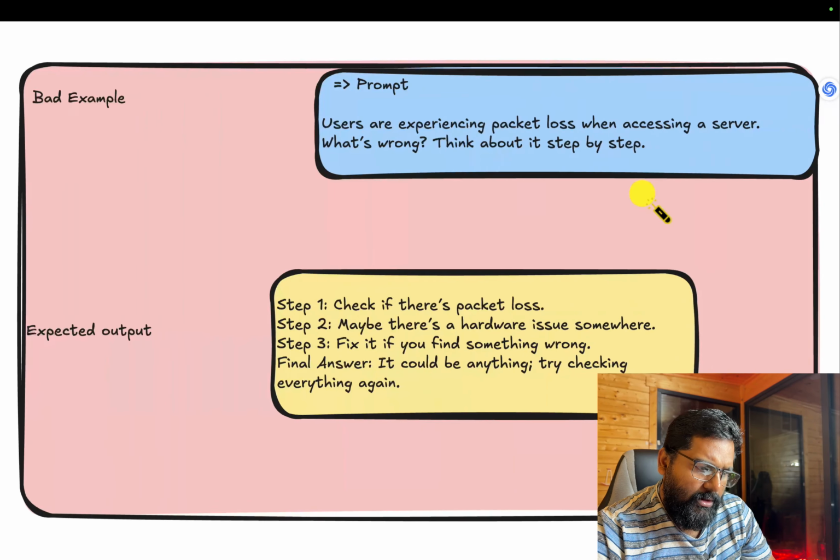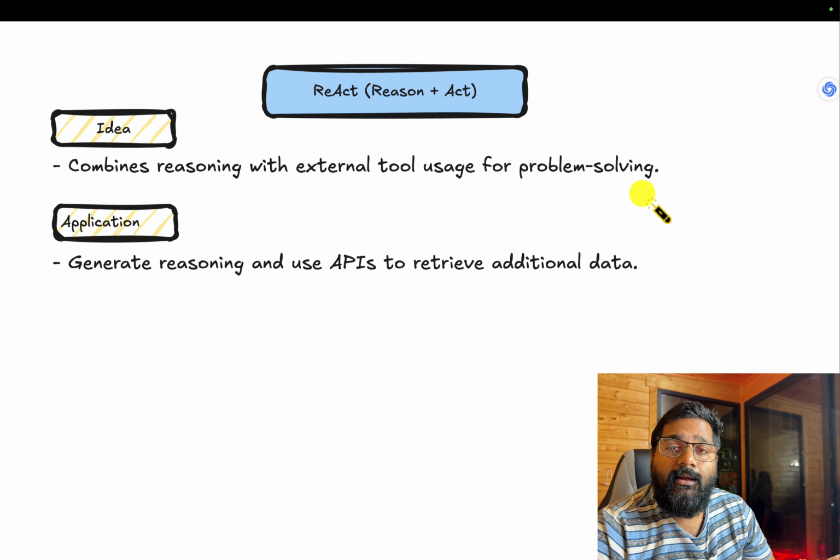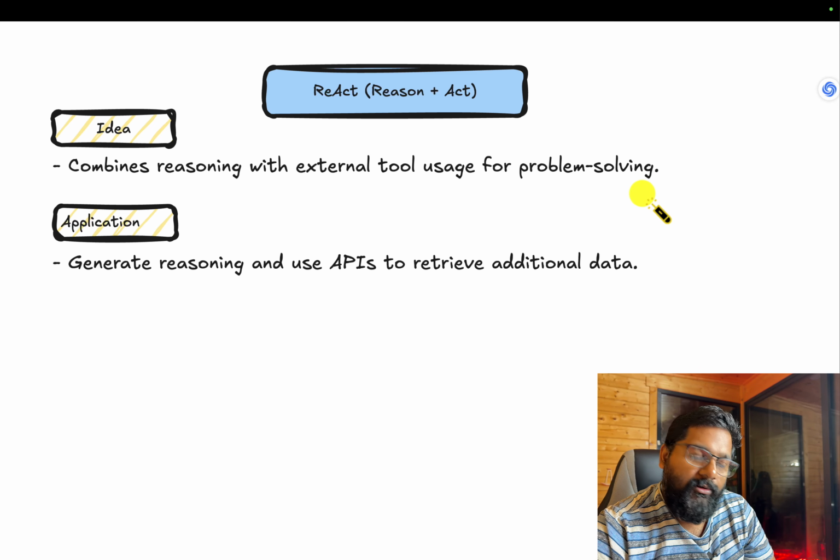Now, the next one that we did see was ReAct, and we have seen a very good example of ReAct. It combines reasoning with external tool usage, so it's more or less like you leave an agent and you ask it to figure out what the next steps are when there are available tools and stuff.